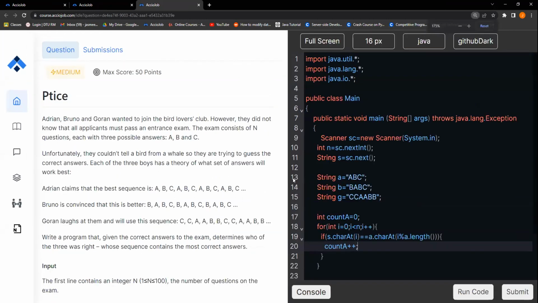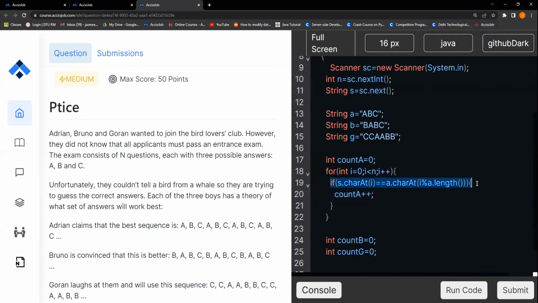Okay, now how many of you are able to figure out what this line means? Is there anyone who's having doubts in this modulus operator? How is it helping me to basically recreate the repeated string? Anyone able to figure out? n by 3, sure. Okay, see, a by 3, a modulo 3.